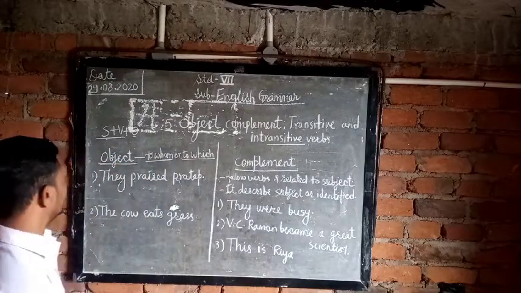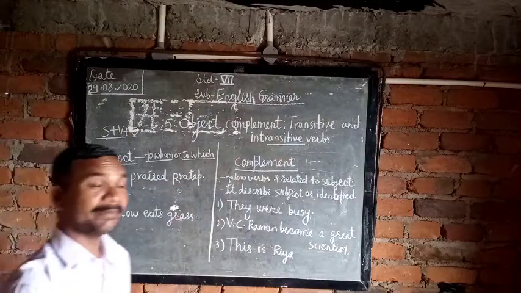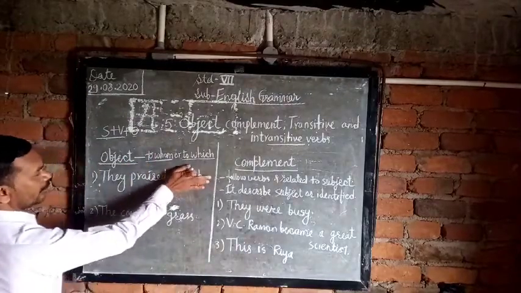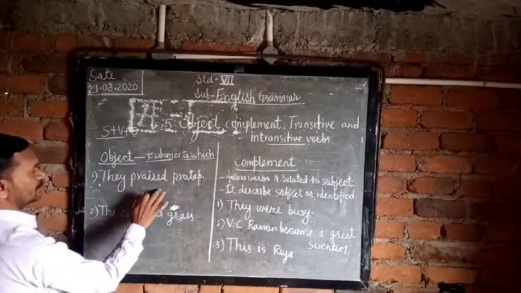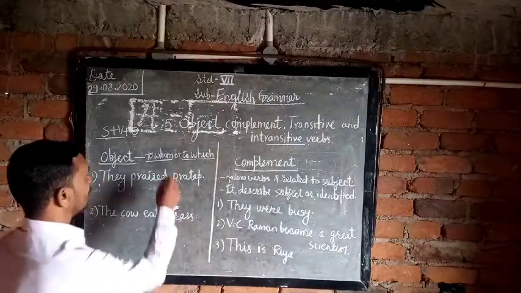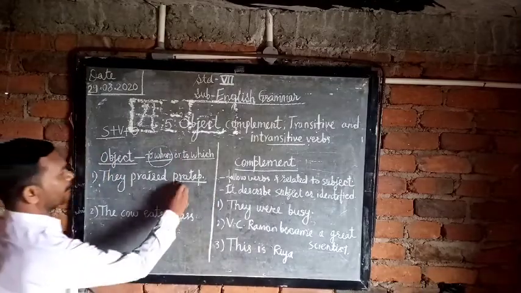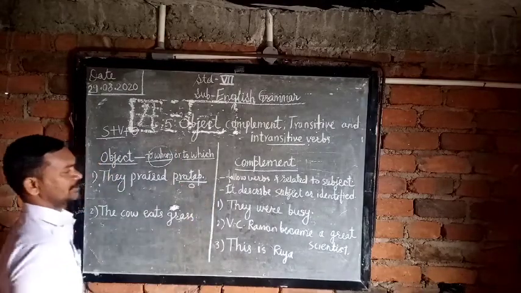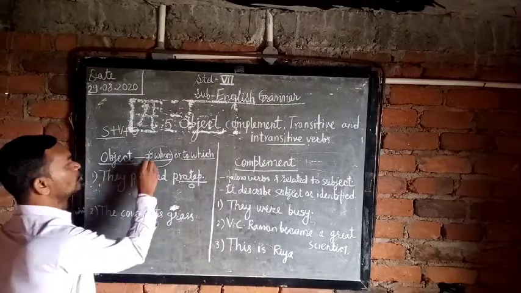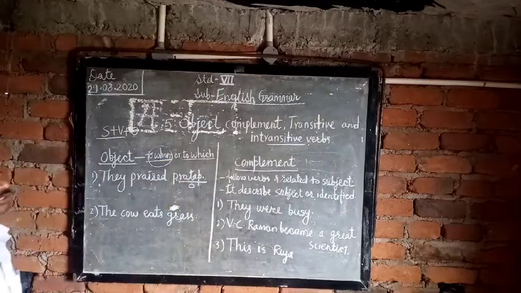See here: They praise Pratap. If we do not write Pratap, it is only 'they praise', but whom did they praise? So Pratap is the object here.